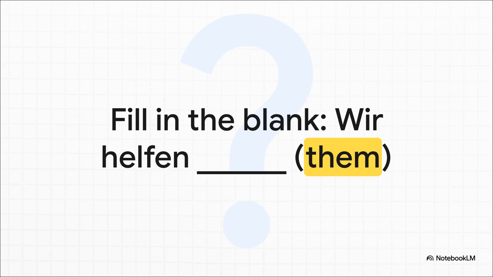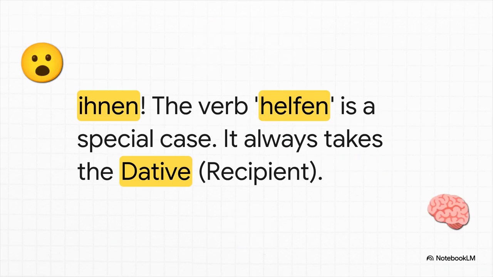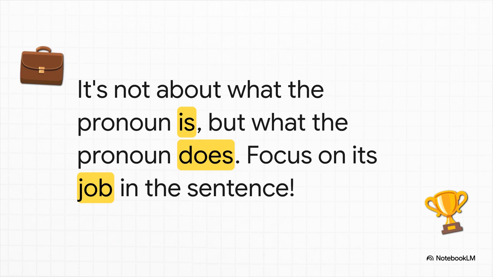Now this one's a little tricky. It's a special case. You see, in German, the verb helfen, to help, it just doesn't work like it does in English. It has its own special requirement. And there it is. You got it. Even though it really feels like them should be the receiver, the verb helfen always takes the recipient, or dative case. It's almost like you are helping to them. So sie becomes ihnen.